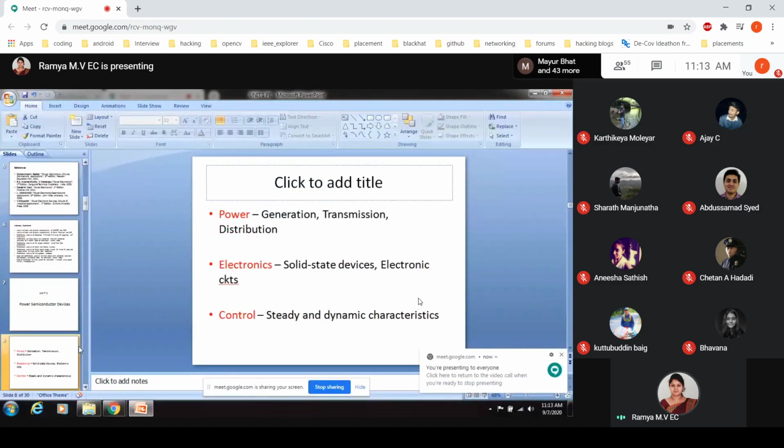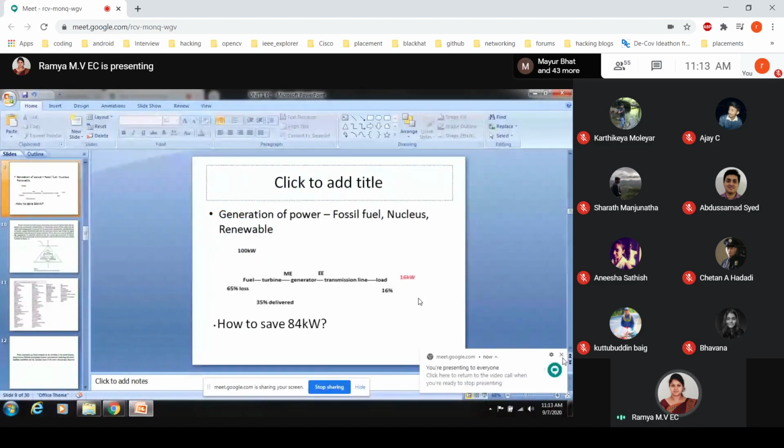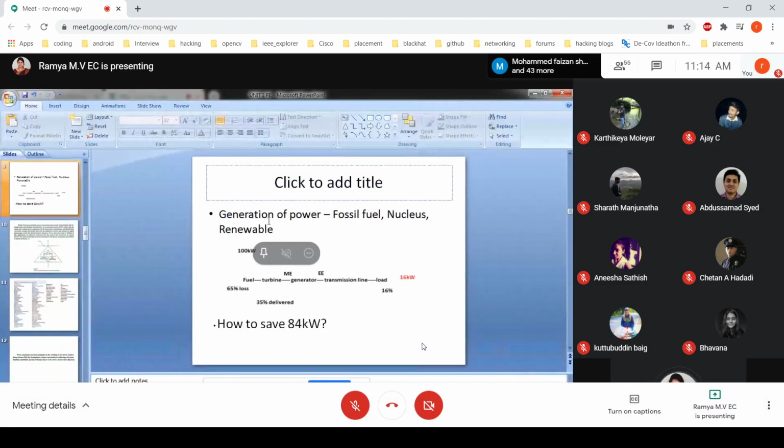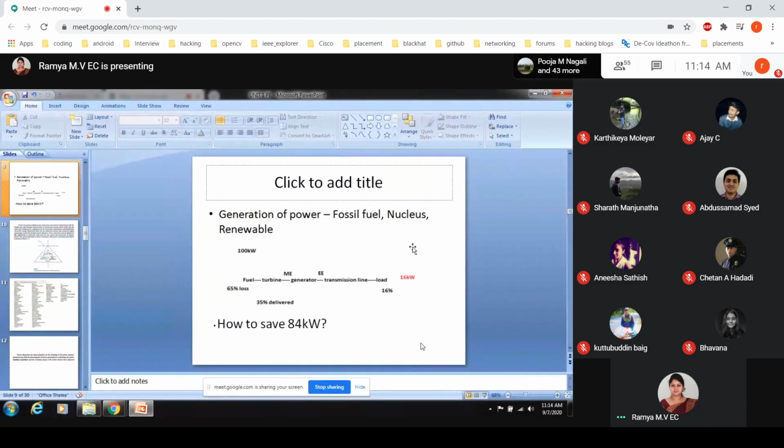So if I am considering an example like this, power generation can be done in different ways. We can use fossil fuels, nuclear or renewable sources, many different ways of power generation we are having.